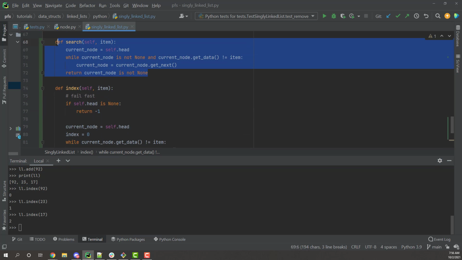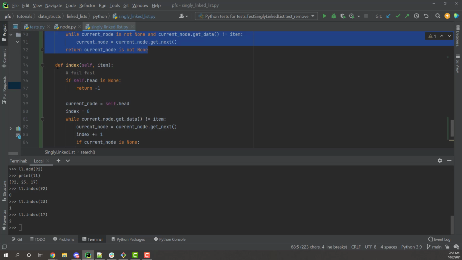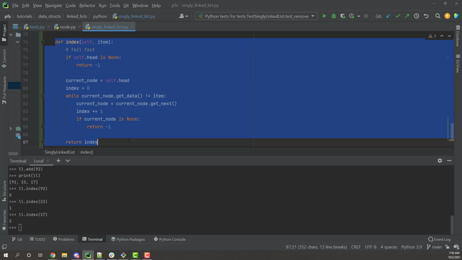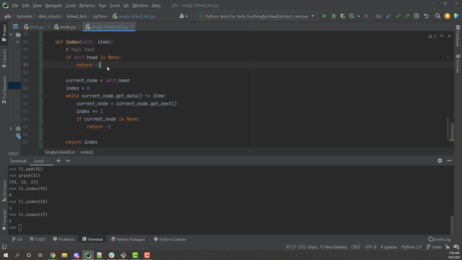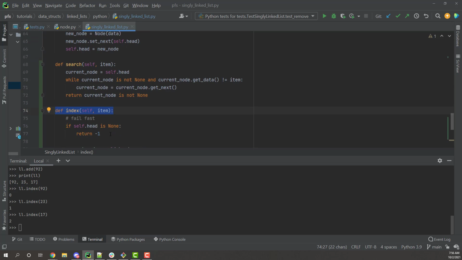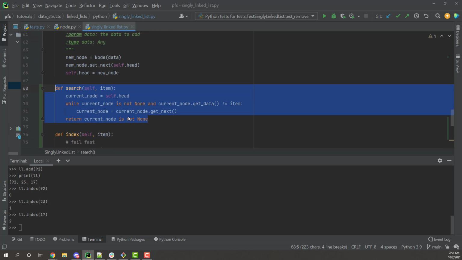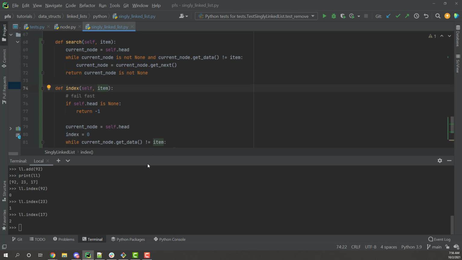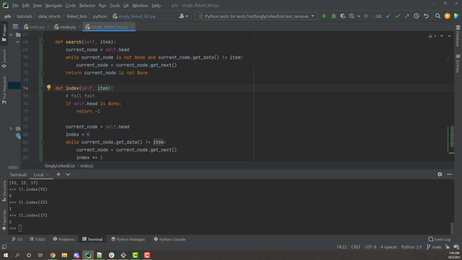Again, you may not even want to implement a search function. You may just say, I'm going to treat the index as my search function. Basically, if I throw an item at this index function, and it returns anything other than -1, I know that value is on the list. So it's essentially already doing the same thing as the search. But I wanted to show you those two different implementations of those common operations you'll see on the linked list class.